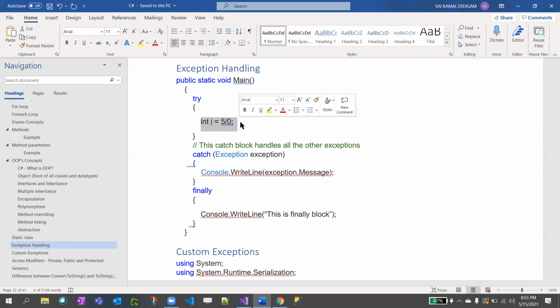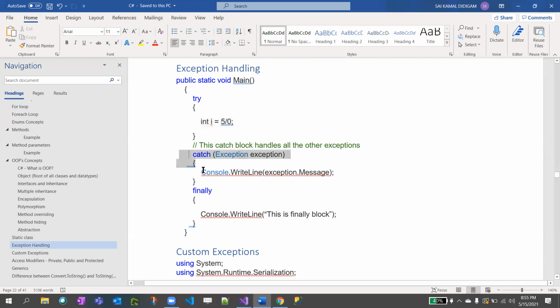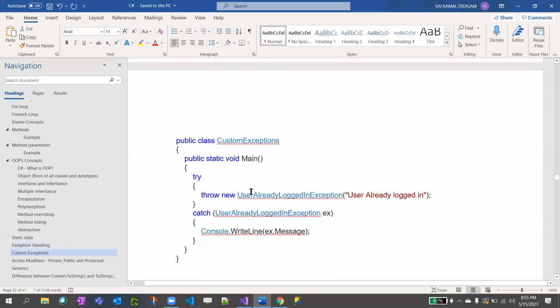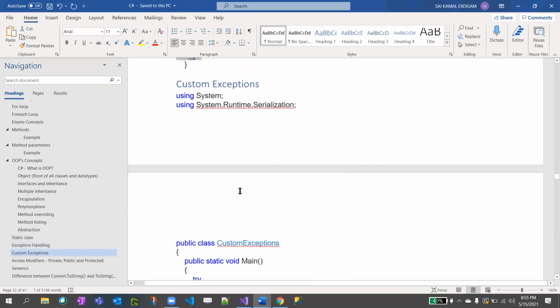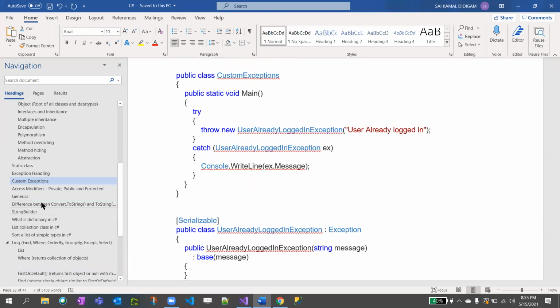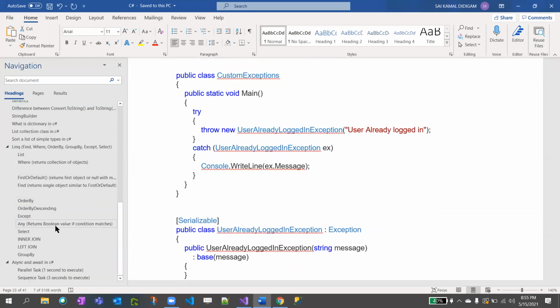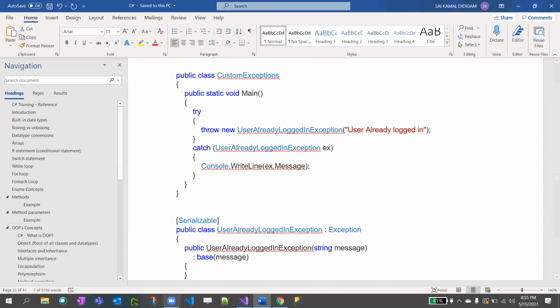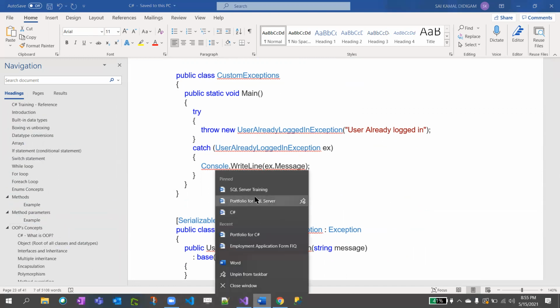When I put the string Kamal, it went to the catch block, right? In the same way, int i equal to 5/0 will be an exception. It will catch that exception, and we print exception dot message. And finally, this is the finally block. Got it? Exception handling. We can create our custom exception also, we can discuss this later. There are many things. Okay, for now, I have a task for you.